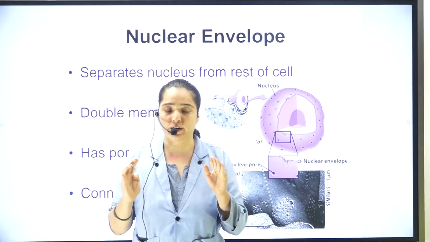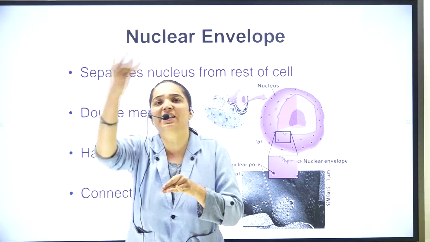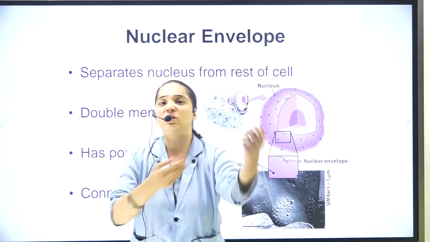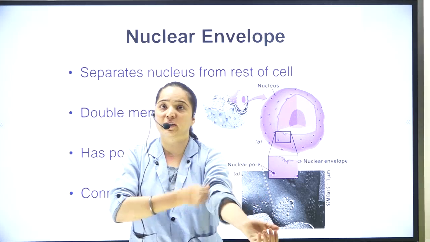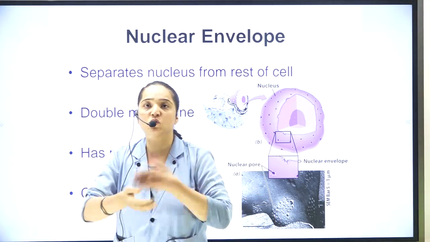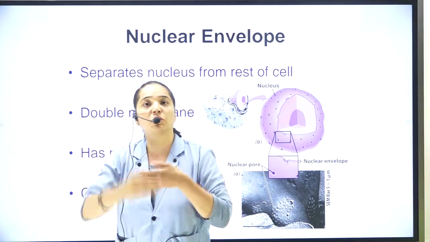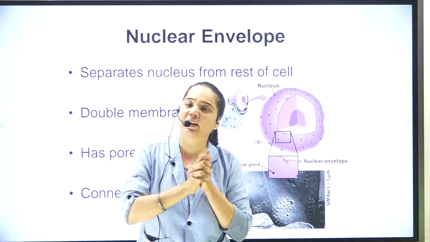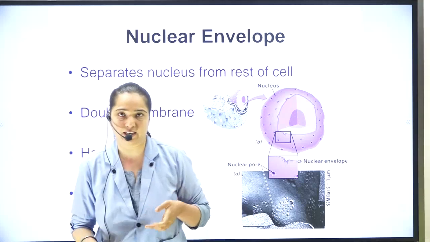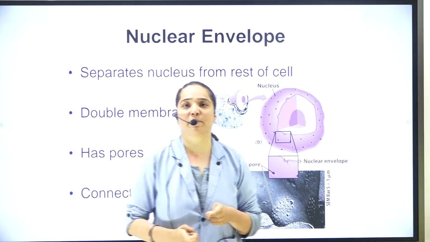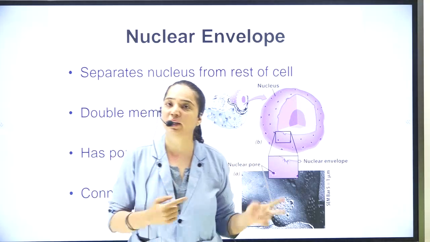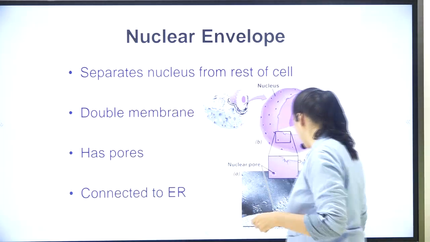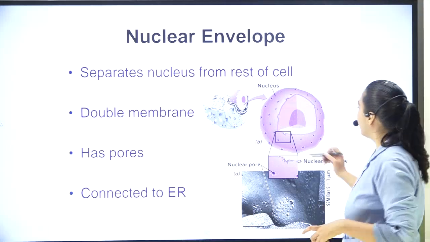It separates the nucleus from the rest of the cell, so that things don't directly enter the nucleus, and it has its own door, which is called the nuclear membrane. It has two membranes, that means it is double layered. Moreover, it has pores, as you can see over here.